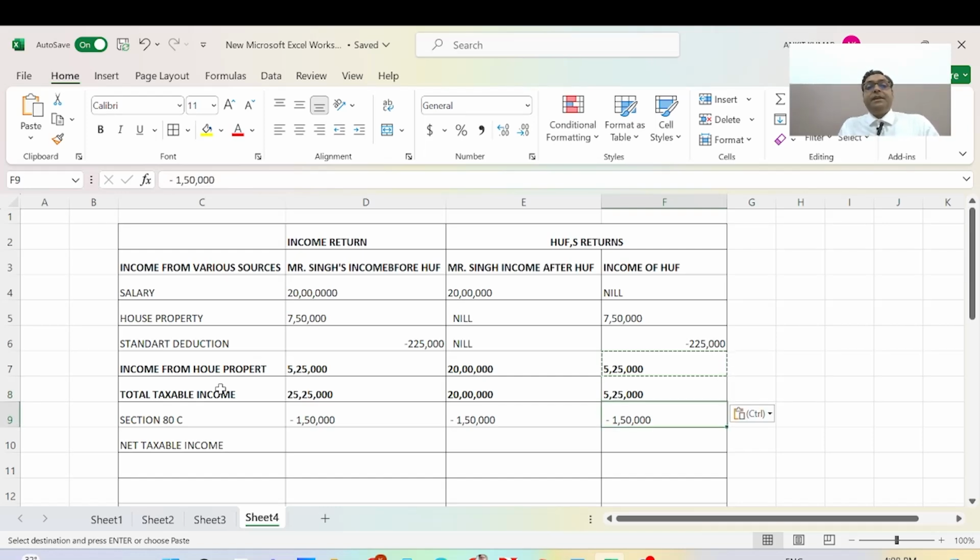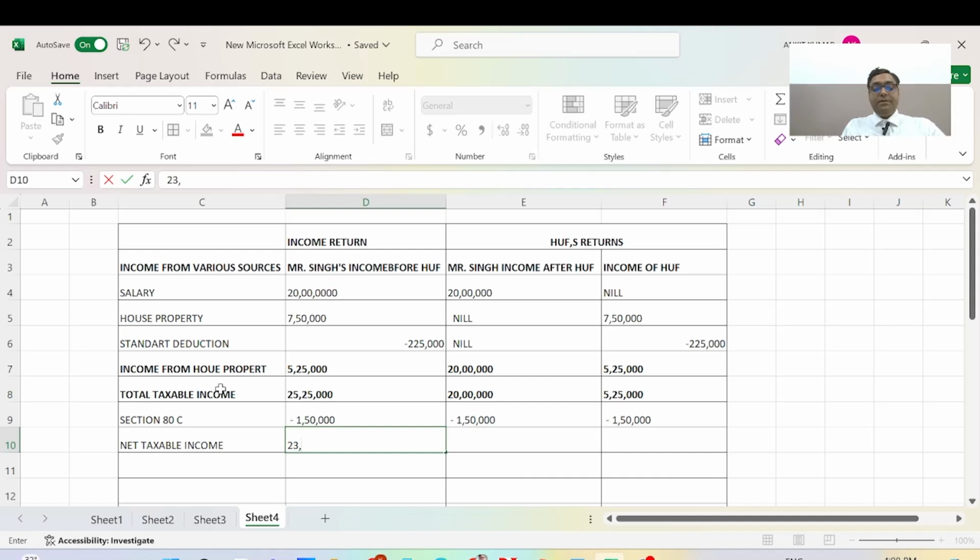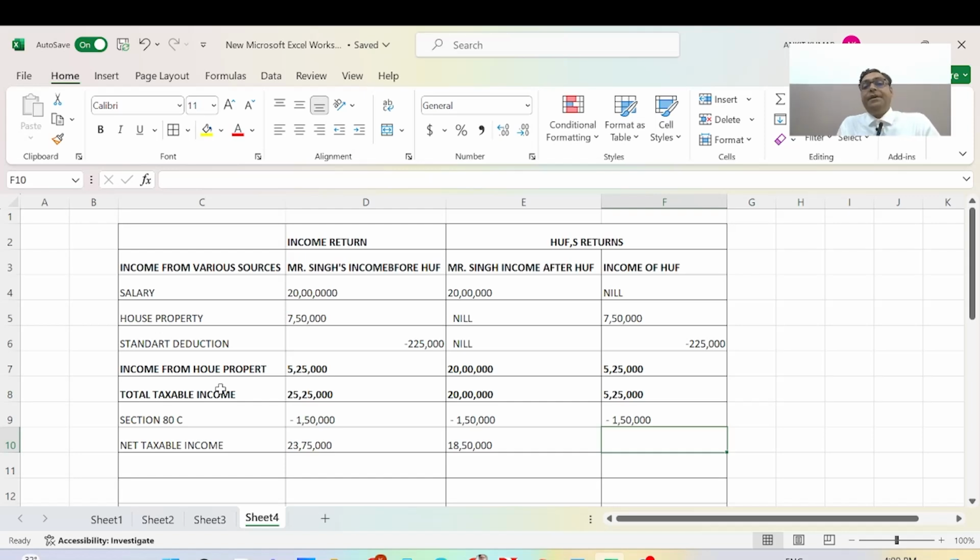And here the net taxable income is 5 lakh 25,000 minus 1 lakh 50,000 is equal to 23 lakh 75,000. And here is 18 lakh 50,000. And here we will pay 5 lakh 25,000 is equal to 3 lakh 75,000.